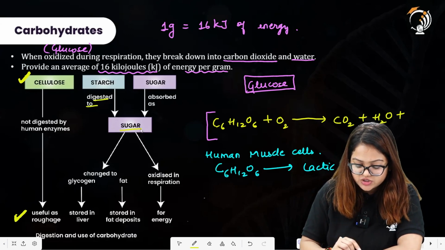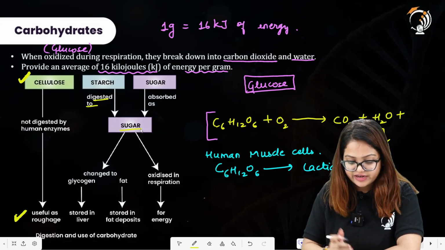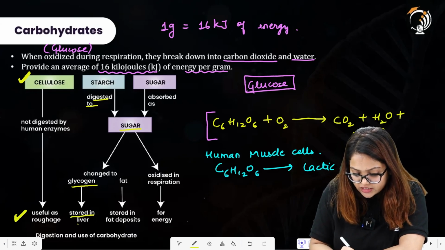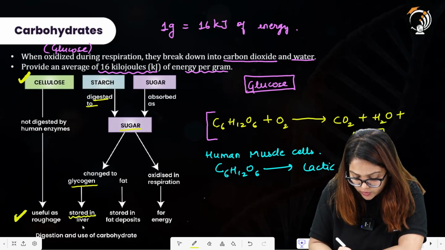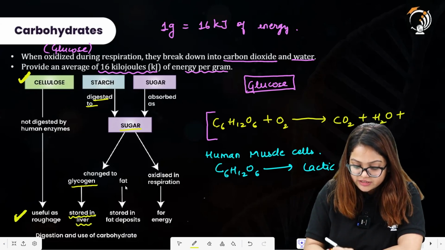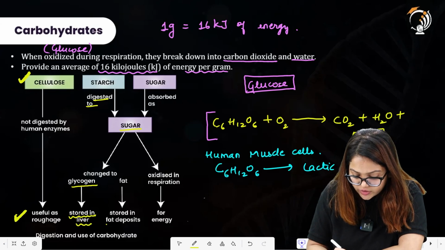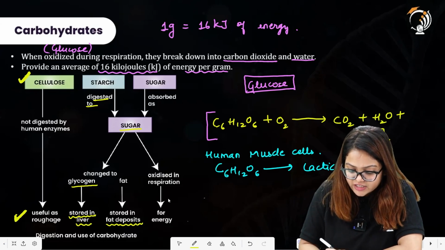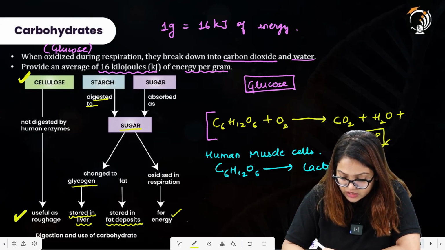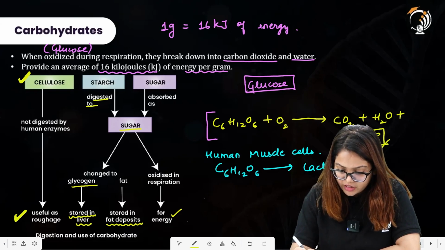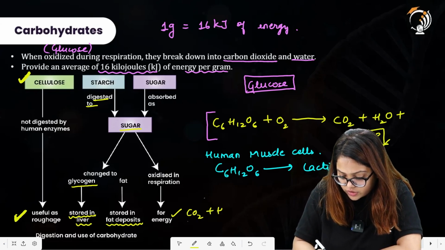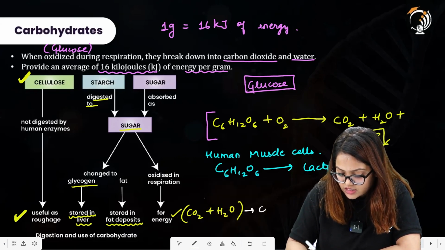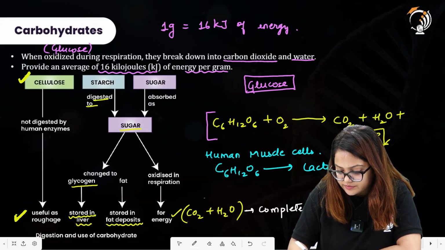Starch, which is the stored form of carbohydrate in plants, is digested to sugar first, and then it is changed to either glycogen or fat. Whenever the sugar is converted into glycogen, it is stored in the liver. Whenever the sugar is converted to fat, it will be stored as fat deposits under the skin. If the sugar is oxidized in respiration, it will produce carbon dioxide and water with a lot of energy. This is also termed the complete combustion process.